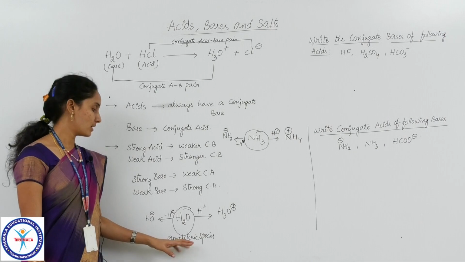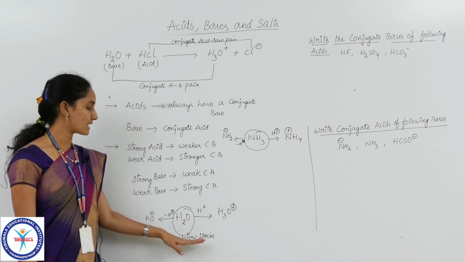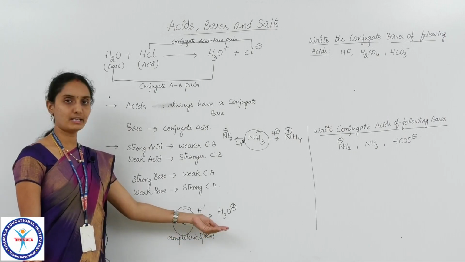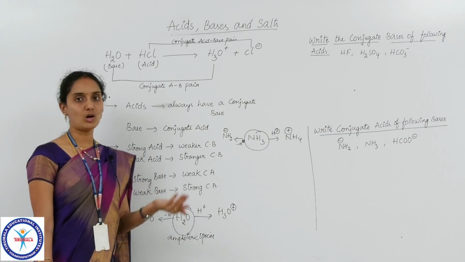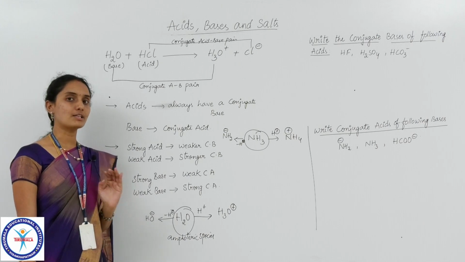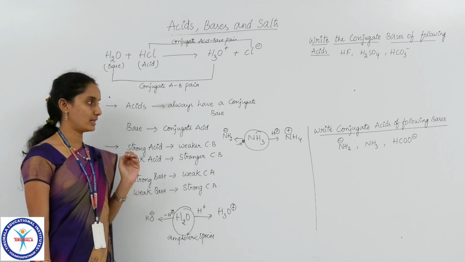But remember children, if any species acts as both acidic and basic in nature, that is, it can either donate a proton or accept a proton, then such a species is said to be amphoteric.